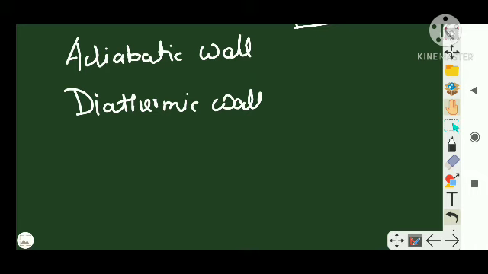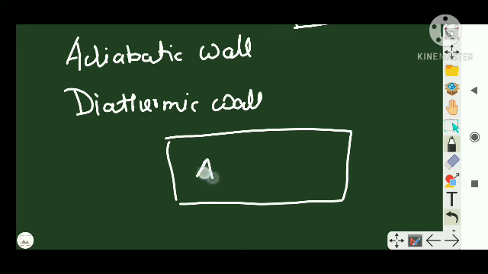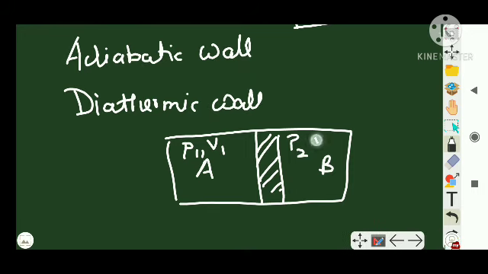So what do you mean by an adiabatic wall? It is an insulated wall which does not allow heat to flow from one system to another. Suppose I have a section A and B, and I have a wall between them. Let's say this is an adiabatic wall. Let's say A has pressure P1, volume V1. B has pressure P2, volume V2. Let's say A is at temperature T1 and B initially is at temperature T2.